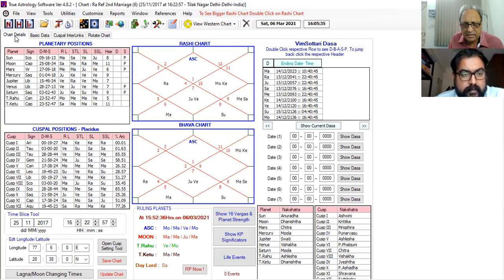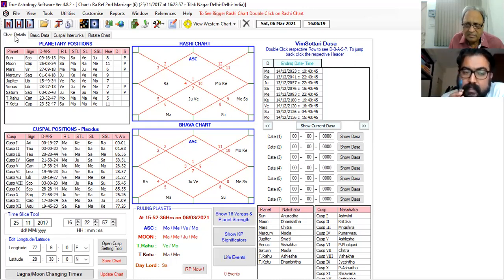This question is related to the second marriage, so our concentration should only be on moon and its star lord. That must appear in the ninth cusp or the house. Sir, moon star lord is Mars and Mars is appearing in the ninth house, the ninth cuspal position. And Mars and moon are also appearing in the fifth cusp. Moon is there as the sign lord and Mars is there as the sub lord, very strong. And moon is also appearing in the 11th cusp, and moon is the resident of the 11th house. So the genuineness is very much clear.